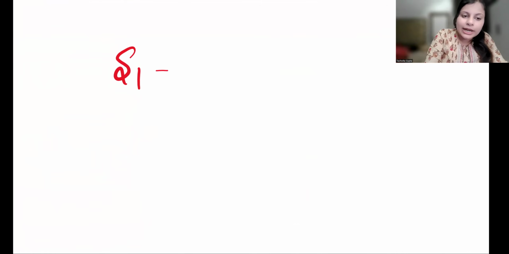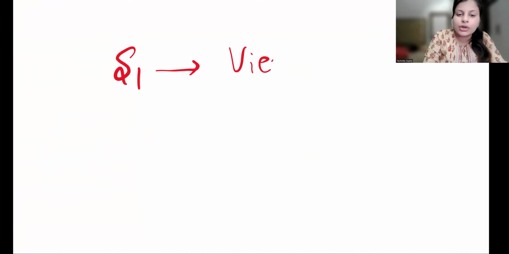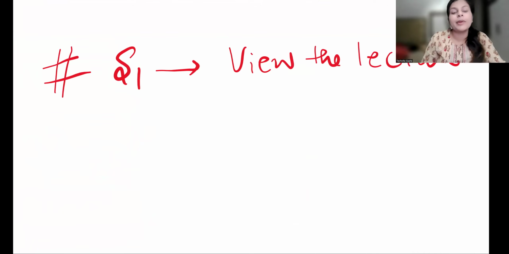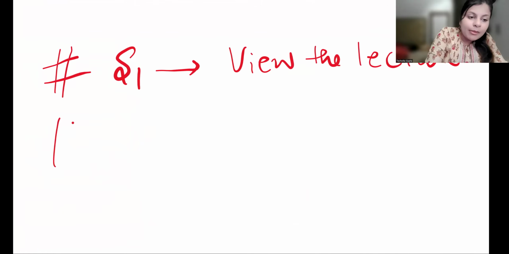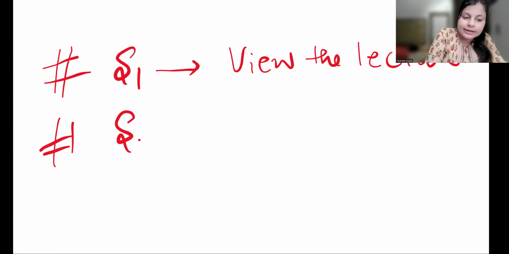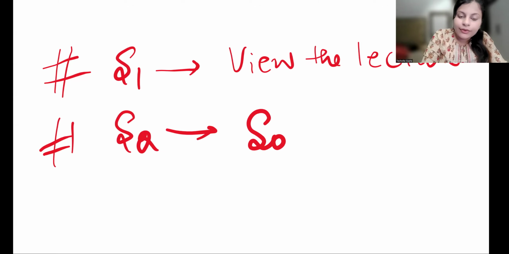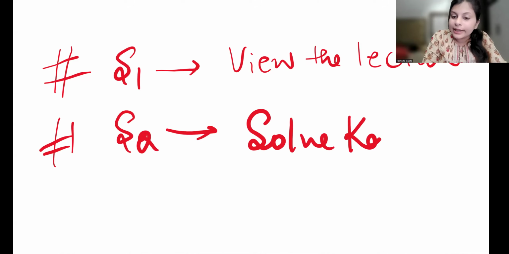Step number one. For example, you're doing the conceptual framework from today. You are going to view the lecture. If you are enrolled with me or with someone else, and if you plan to follow this planner, this challenge, make sure you first view the lecture. That's step number one. Then, step number two, you are going to solve Kaplan P-values.